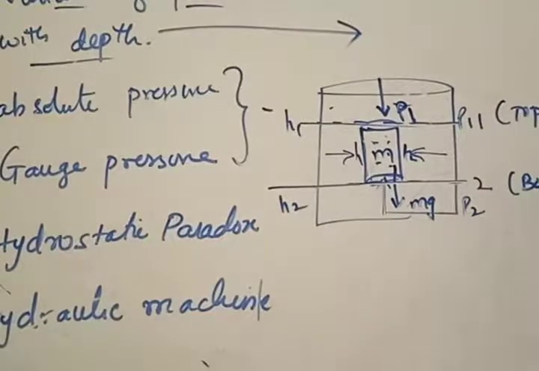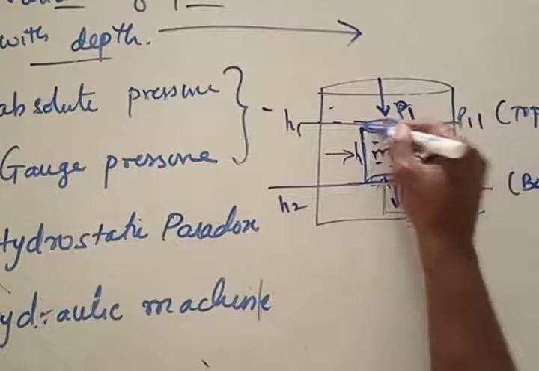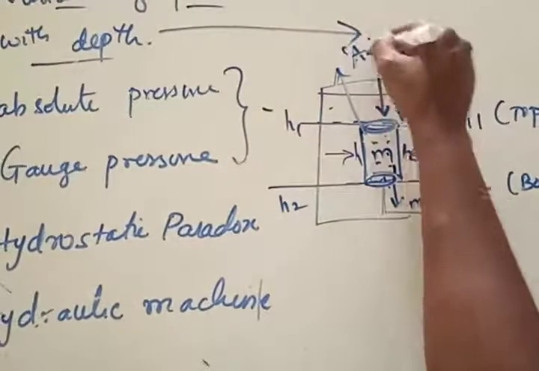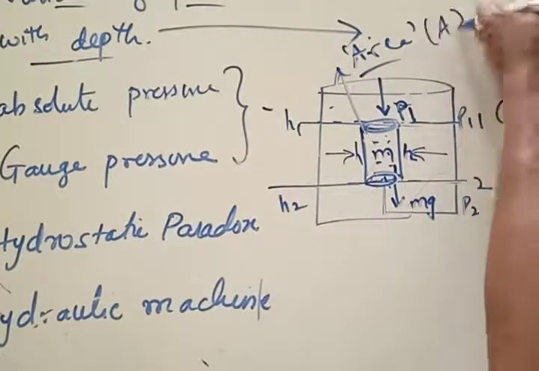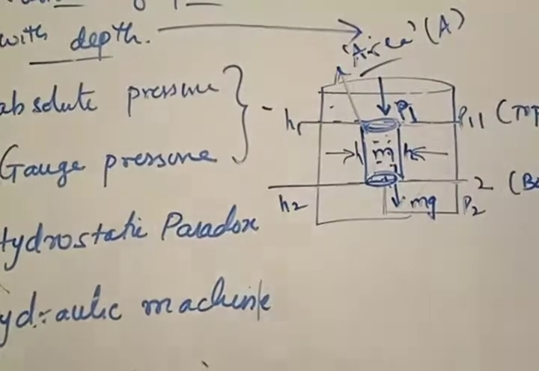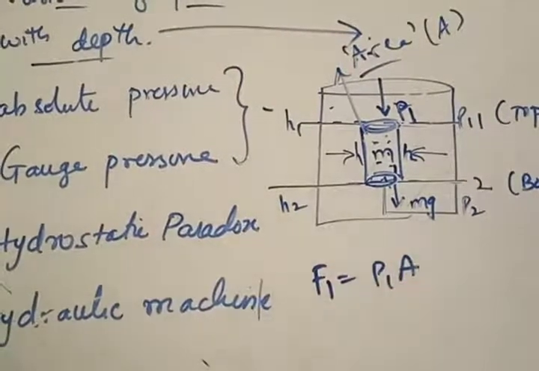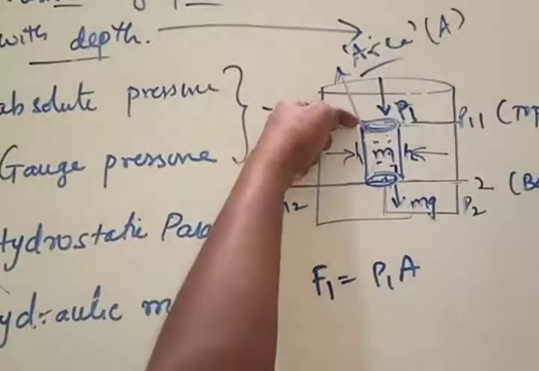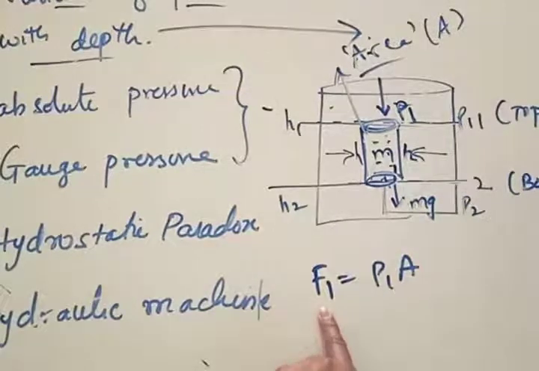Now, how much is the force? If I suppose this is the element under consideration, let it have an area A. Then, can I say that the force acting at the first point would be P1A? Force F1 corresponds to the top region.